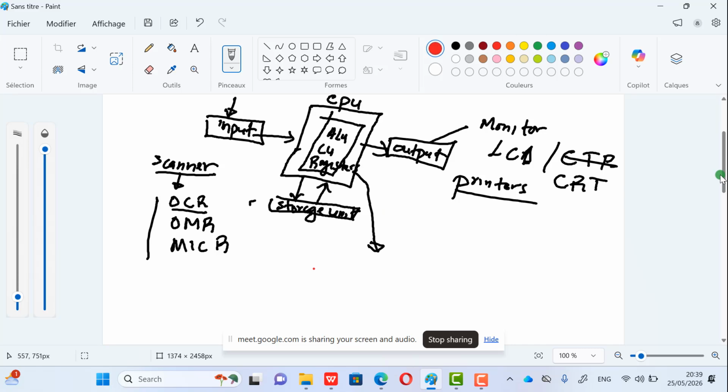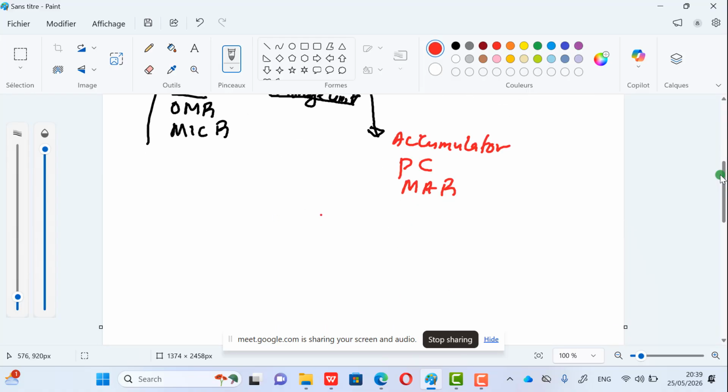Now this one we call the accumulator. I will define each of them, let me just list them first. Good. The accumulator. This one we call the program counter. This one we call the memory address register. Let me just increase it. Accumulator, program counter, memory address register, and the memory data register, or you can say memory buffer register. So this B here is the memory buffer register. They are the same thing, just to tell you that in the exam you can see either of the two.